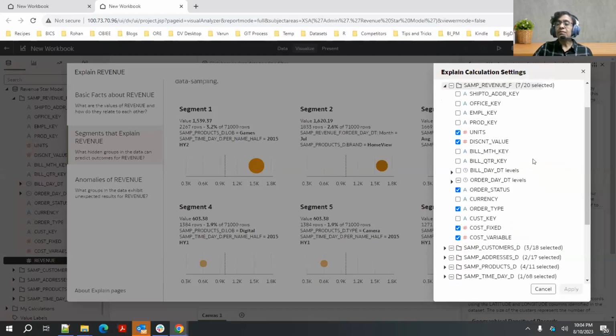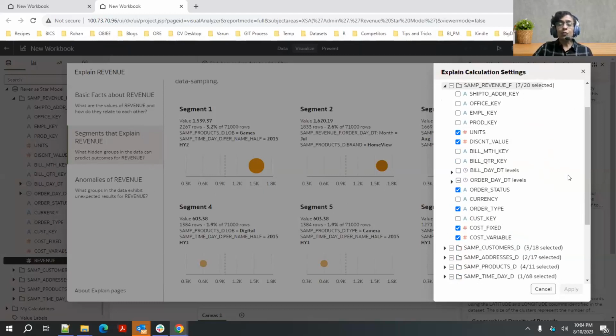Any column selection that I make in settings and apply is kept in perspective for all the other tabs as well. So we are ensuring that all the insights generated across the tabs in Explain use the same set of columns, so you're focusing on the same set of columns and getting your insights.